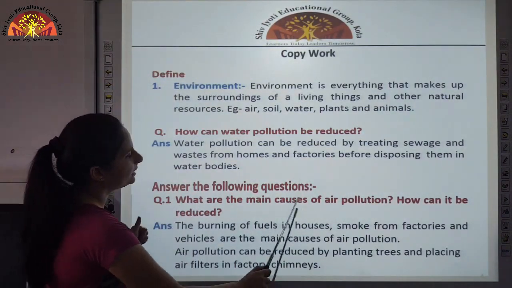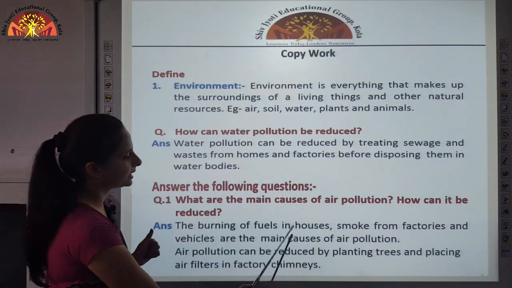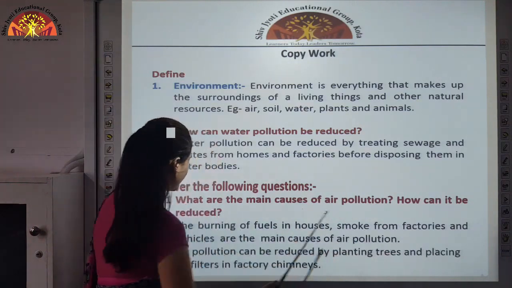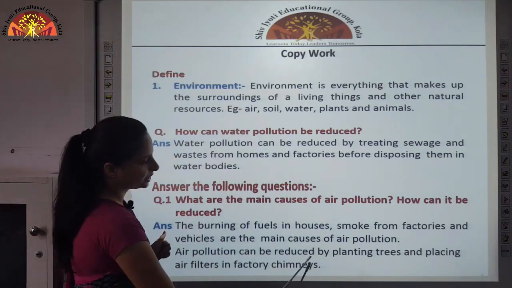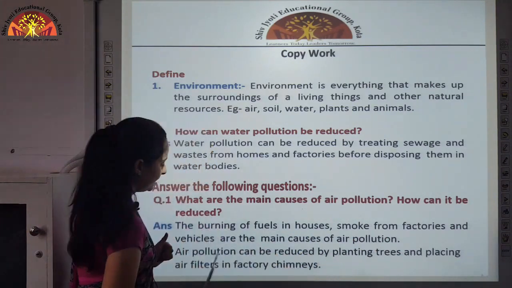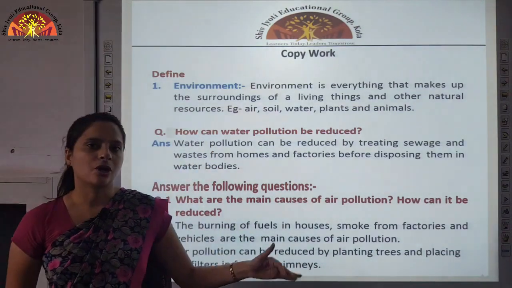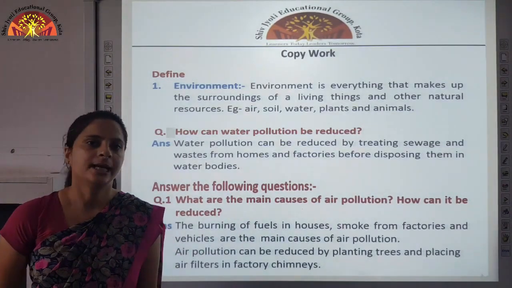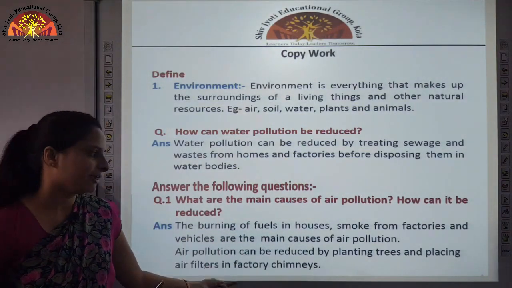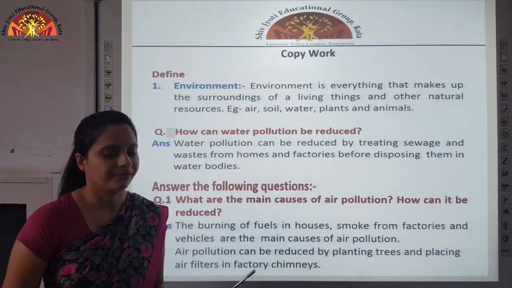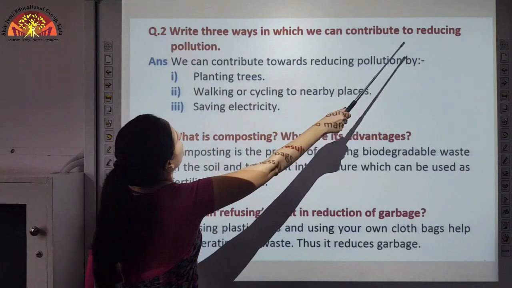Now what are the main causes of air pollution? How can it be reduced? The burning of fuels in houses, smoke from factories and vehicles are the main causes of air pollution. Air pollution can be reduced by planting trees and placing air filters in factory chimneys. Now as we learned, air pollution is caused due to fuels which are burnt in houses and the smoke which comes out of the factories and vehicles, and its control is by afforestation, and you can place air filters in the factory chimneys.